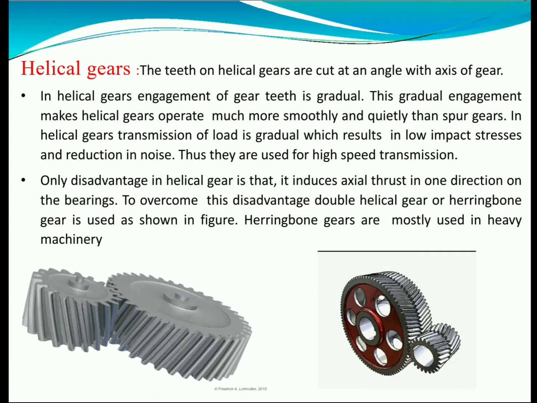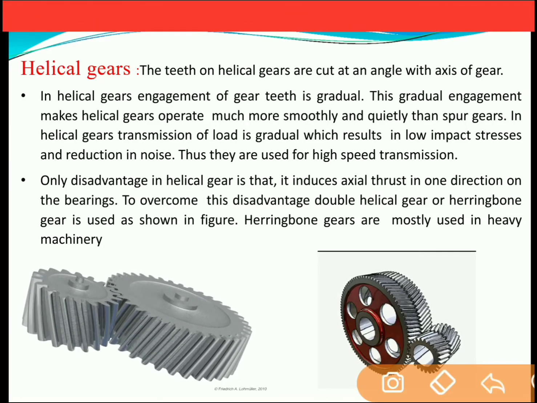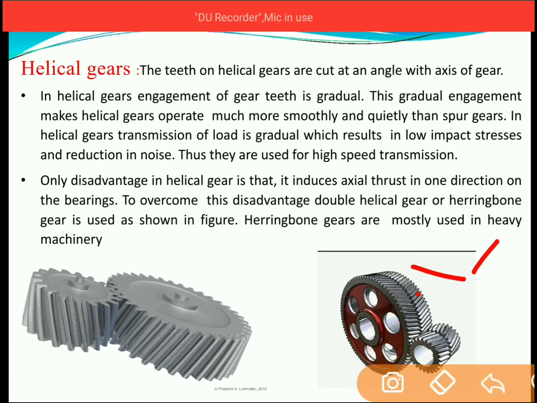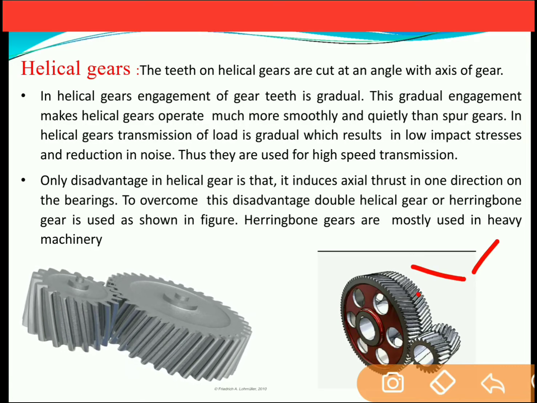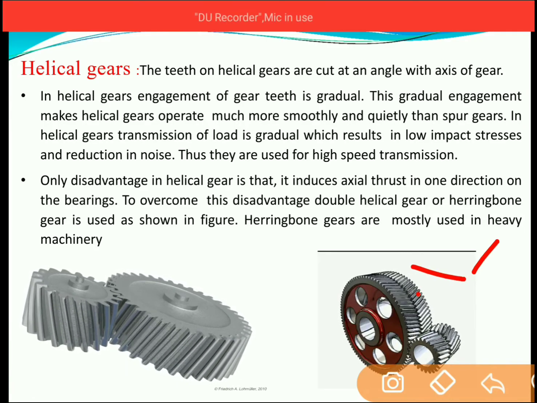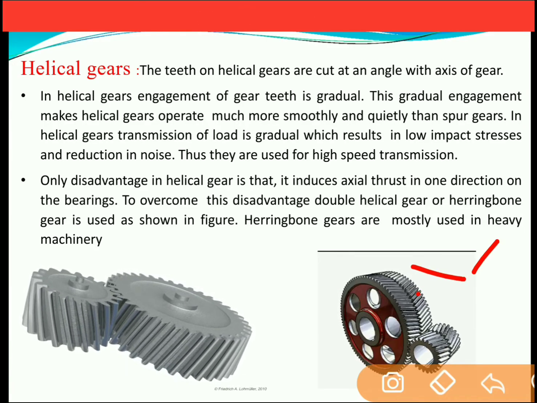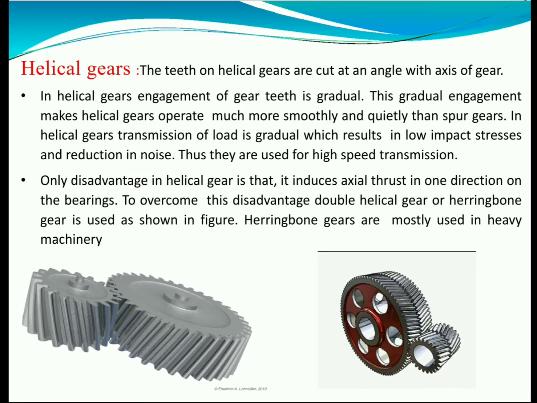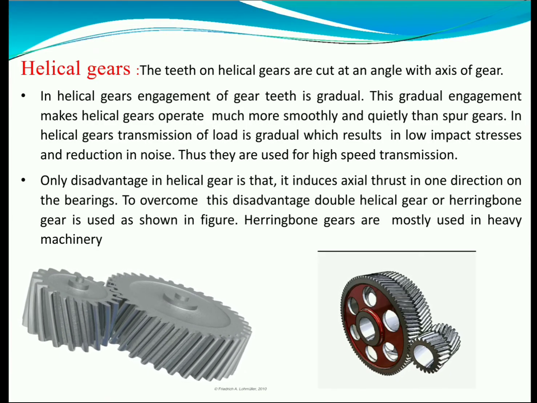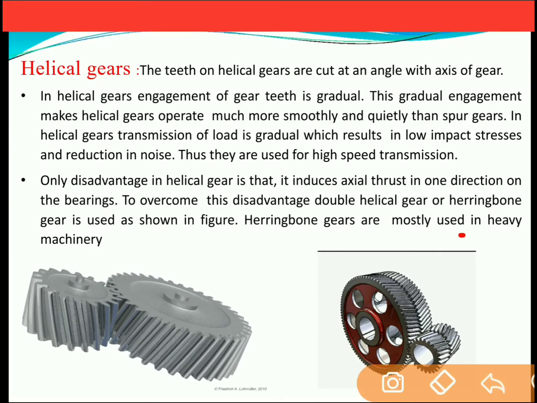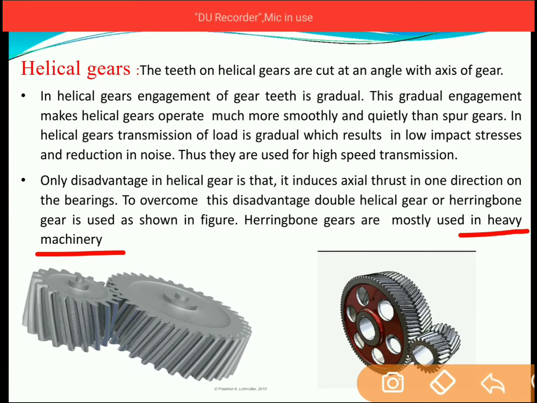Double helical gears are gears in which the teeth are in opposite directions. So if these teeth are inclined in the clockwise direction, then the opposite teeth will be arranged in the anti-clockwise direction. Because of this, the axial force will get balanced. These gears are considered herringbone gears and are mostly used for heavy machineries.